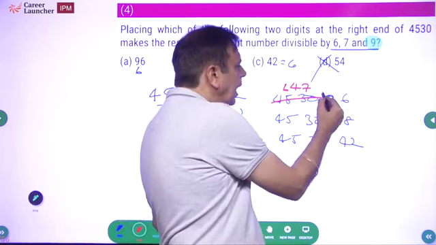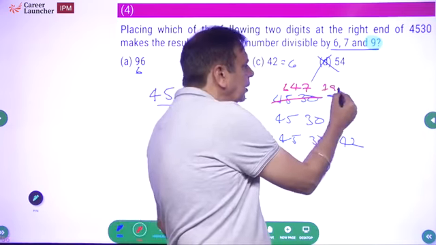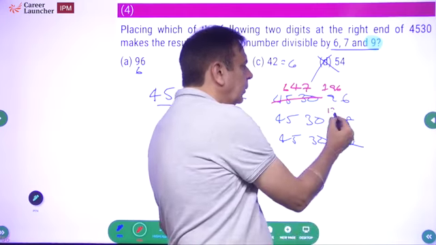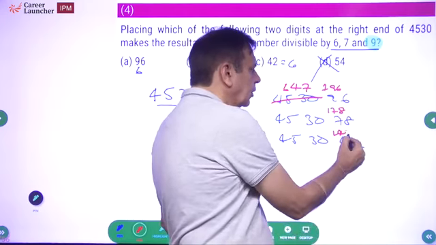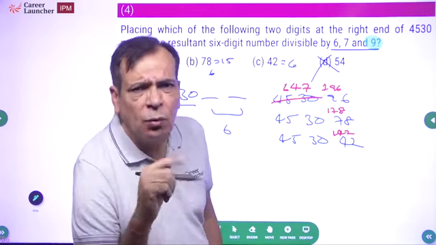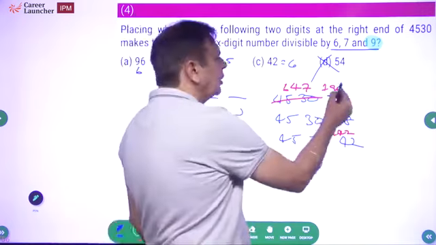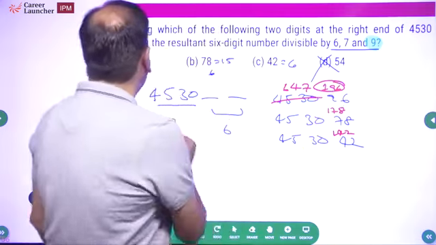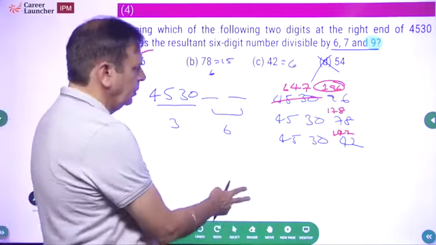So if I have 1, I will be having 196 in this case, 178 in this case, 142 in this case, out of which is a multiple of 7? Do you remember what is 14 square? 14 square is 196. That means this will be a multiple of 7. So my answer should be choice A.